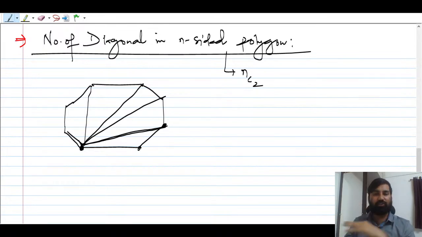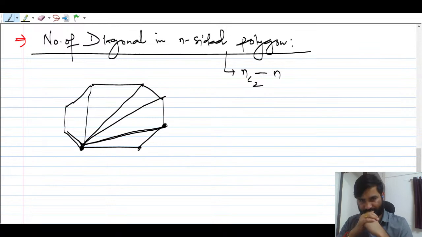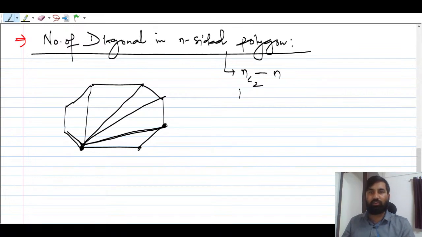So nC2 is the total number of lines that you are going to get, but minus n that you have to subtract. This is again from over counting as well as correcting it. So nC2 is one of the important facts that you should remember.